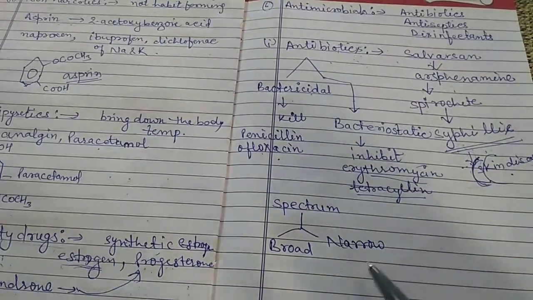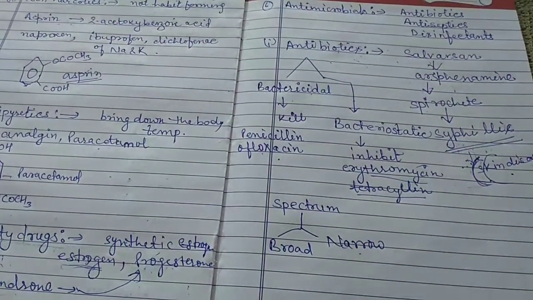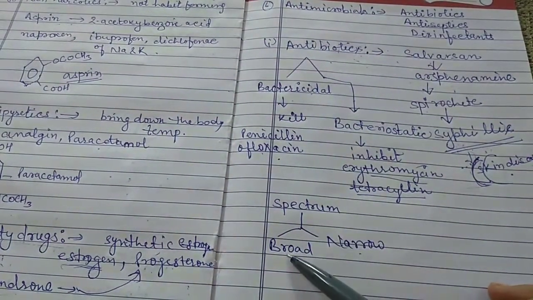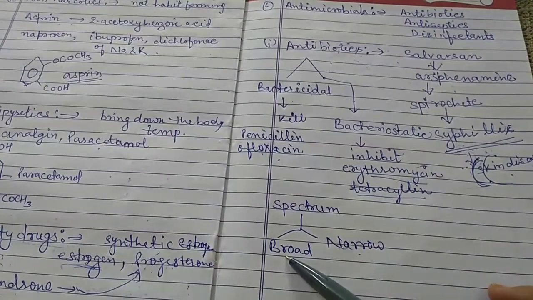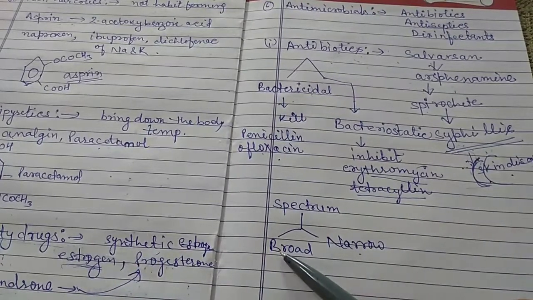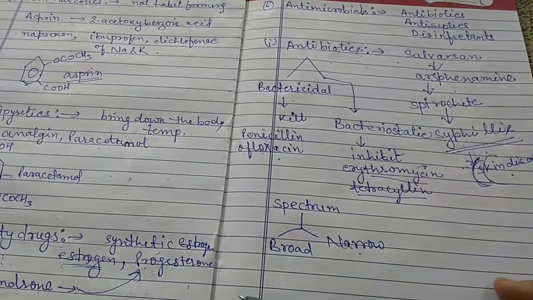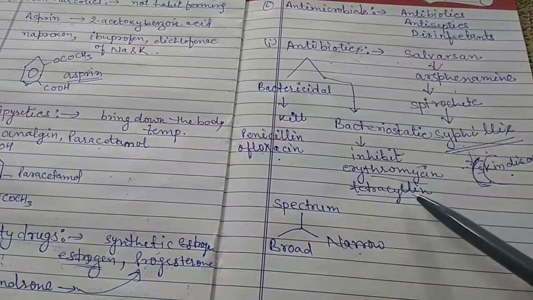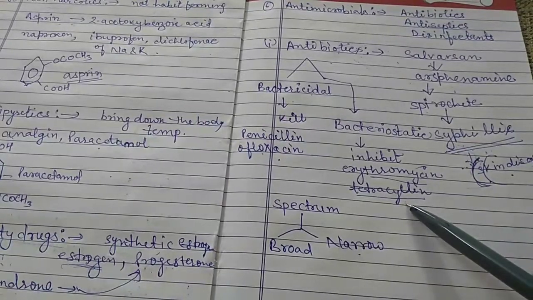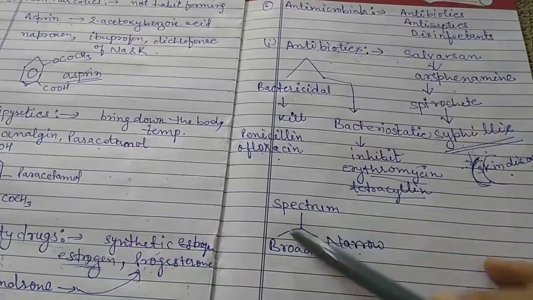Many of the antibiotics are effective against a variety of organisms. It means their area is broad. The antibiotics which are effective against a variety of organisms are called broad spectrum antibiotics, and examples are tetracycline, chloramphenicol and ofloxacin.